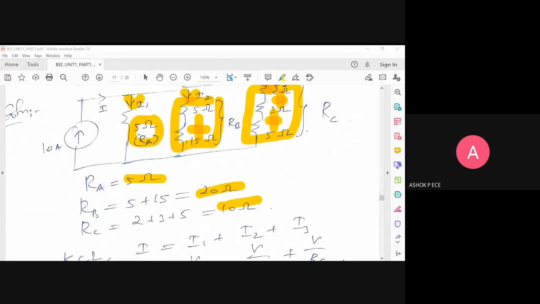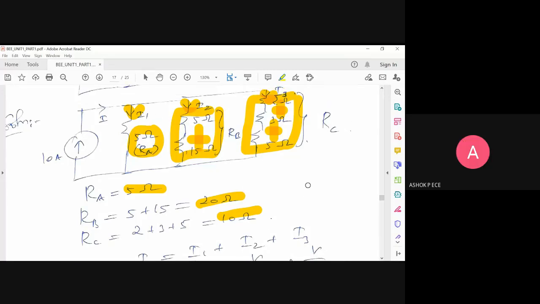Muthukumar, can you apply KCL to this circuit? What is the incoming current? Sir, 10. Okay, and how many currents are outgoing? I am asking from the diagram: how many currents are branching out? One current is coming, and how many currents are getting split? 3, sir. 3. What are the 3?